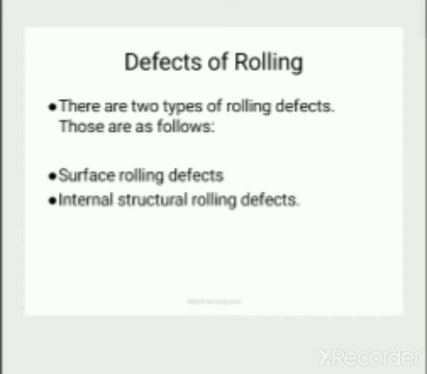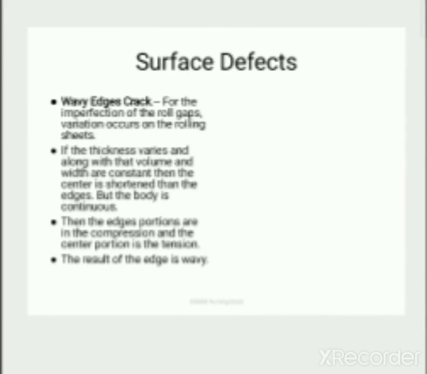Automatically, some advantages are there, and some disadvantages are there in the process. These disadvantages arise because we are not maintaining the parameters in a proper manner. That's why the defects are coming. There are two types of rolling defects, as follows: surface rolling defects and internal structural rolling defects.